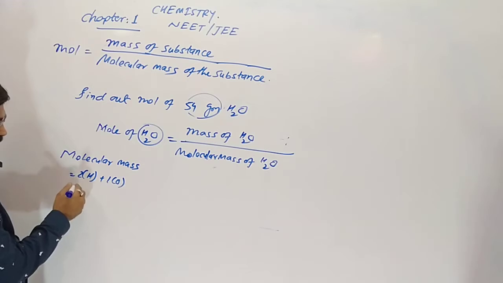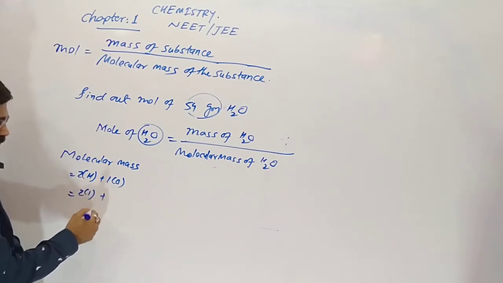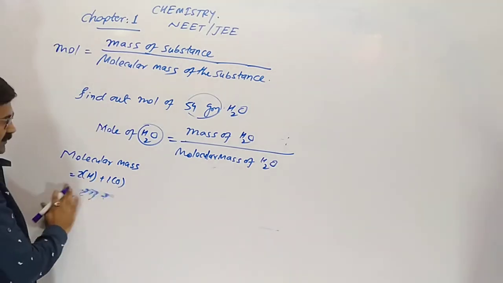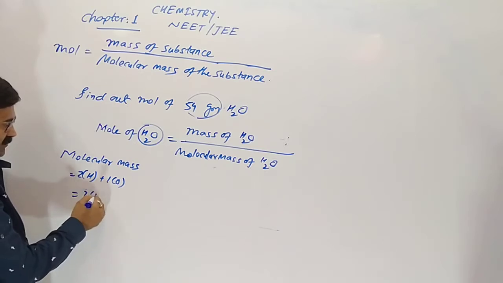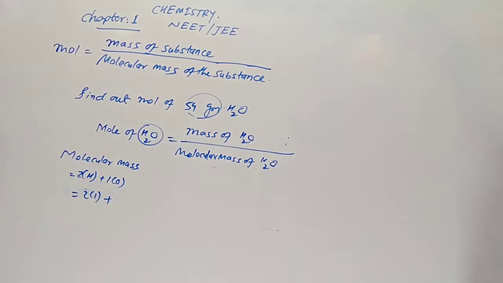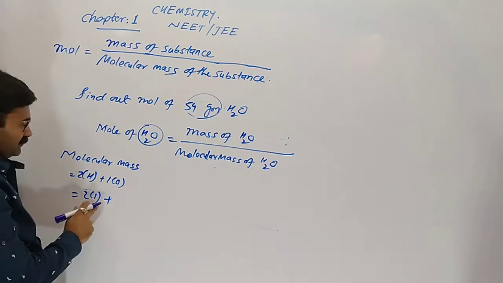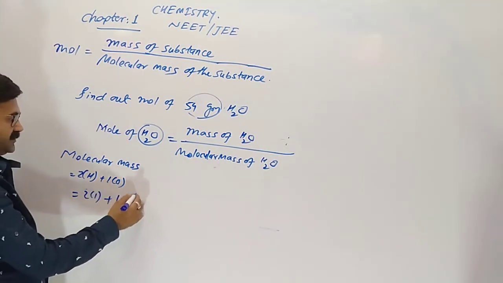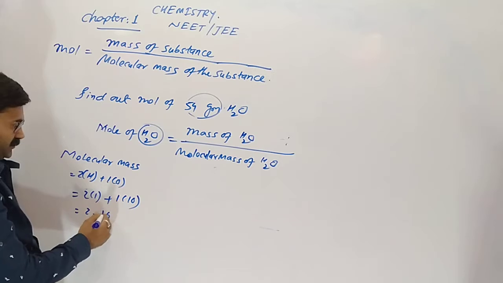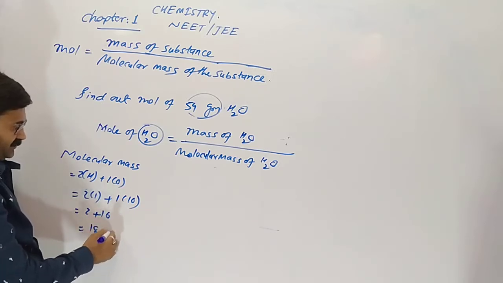Here there are 2 hydrogen and 1 oxygen. The atomic mass of hydrogen you need not remember, it is given in the exam, which is 1. Oxygen is 16. So 2 plus 16 gives 18.